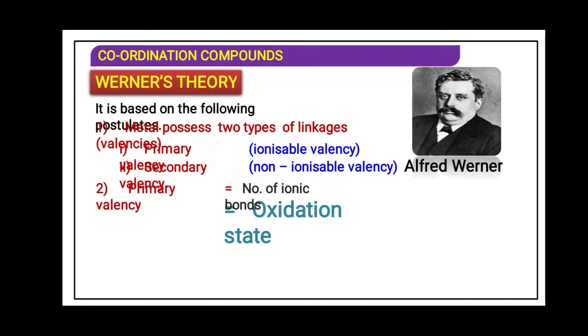If chlorine gains one electron, the valency of chlorine is 1. We say plus and minus in the oxidation state. The oxidation state of sodium is plus 1 and of chlorine is minus 1. But in terms of valency, the valency of sodium is 1 and the valency of chlorine is 1. That means in valency we do not say positive and negative; in oxidation state we emphasize the positive and negative terms.